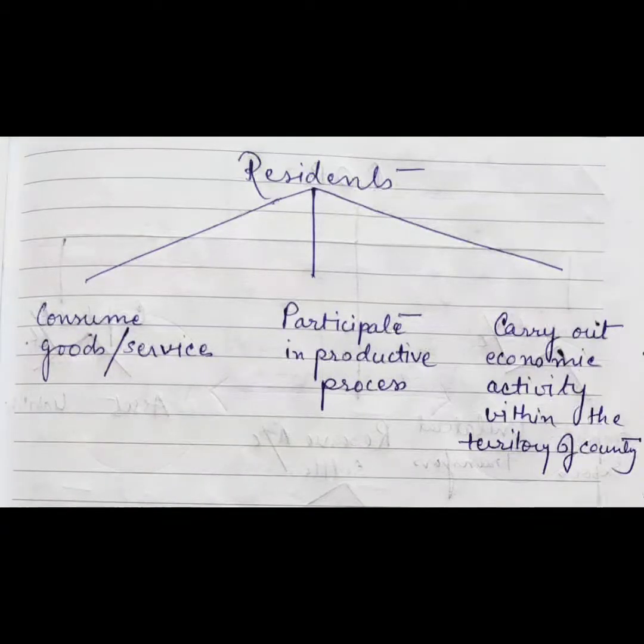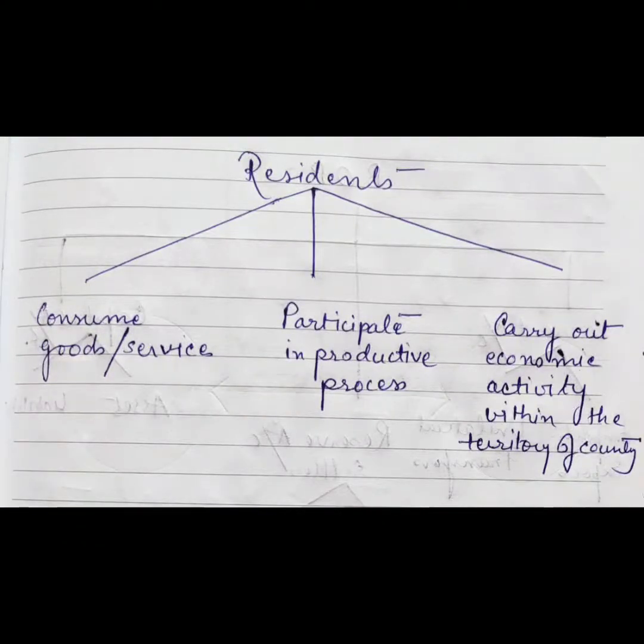Residents are those who consume goods and services, who participate in the productive process, and who carry out economic activity within the territory of the country. So these are called residents. Afterwards you can learn who are citizens and who are residents and distinguish between both of them.